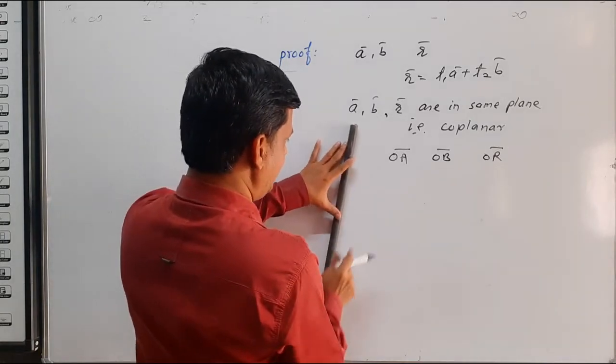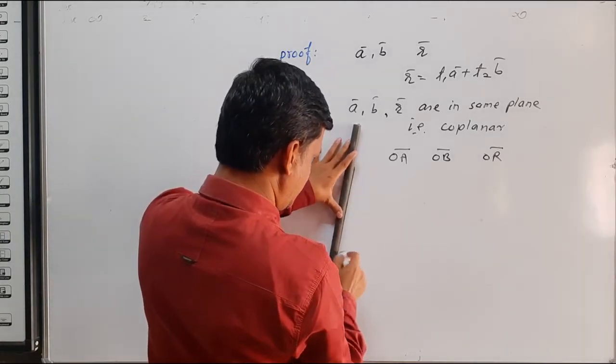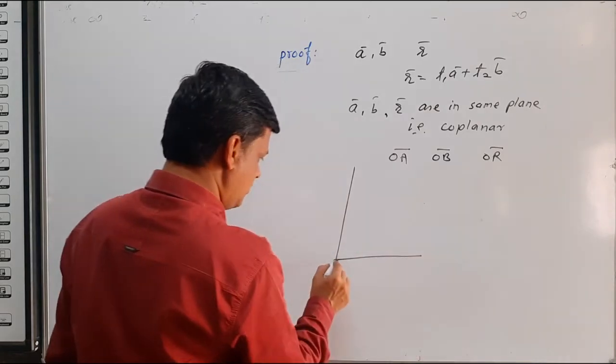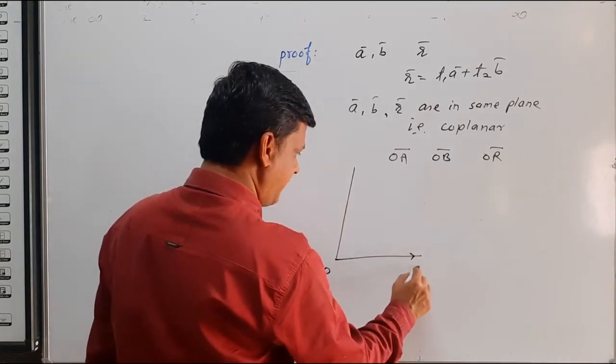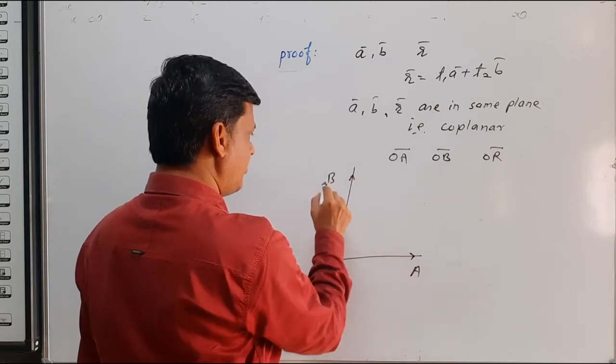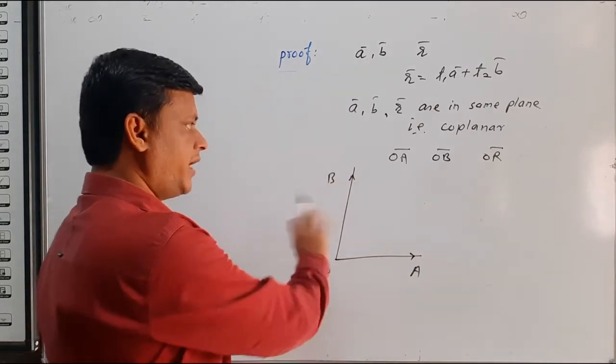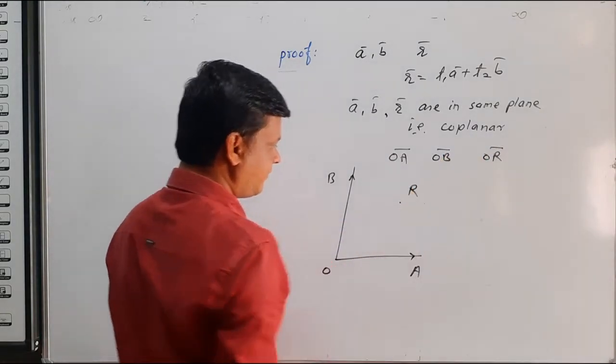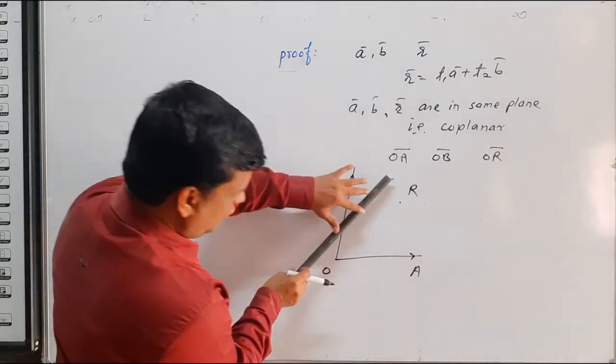So see the diagram. Suppose this is the first vector, this is the second vector. This vector we call OA, this vector we call OB, and coplanar with OA and OB is vector OR. So we take point R here and join this point.